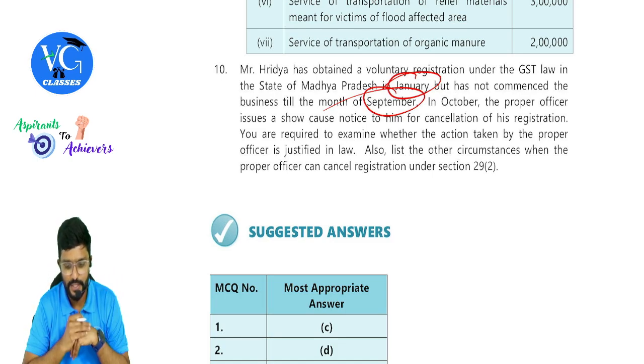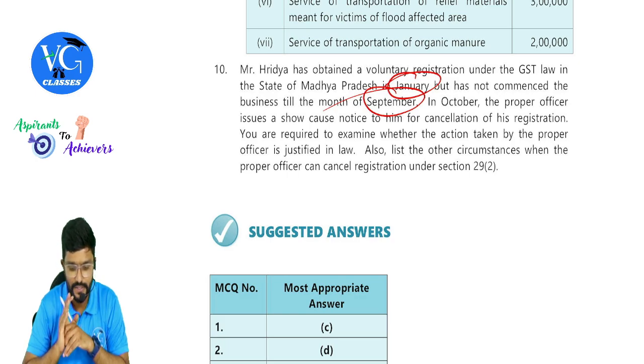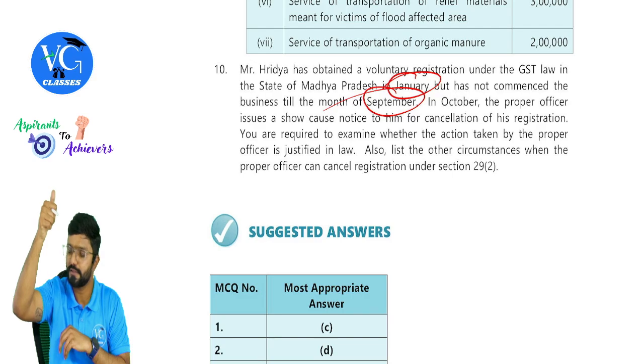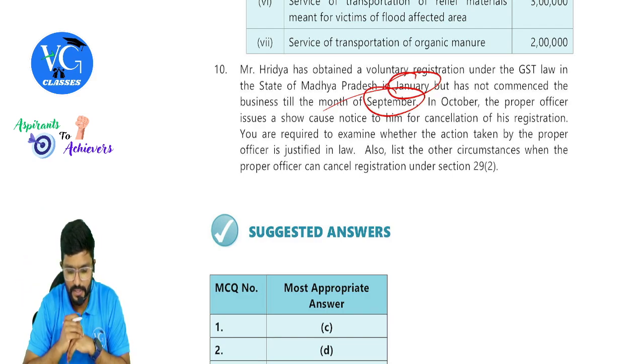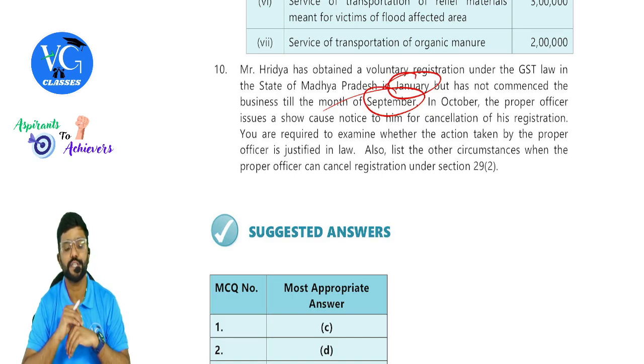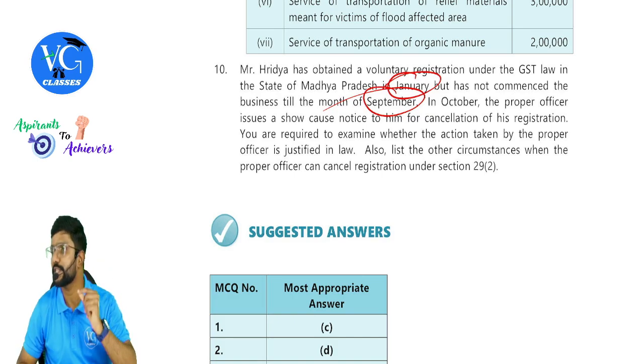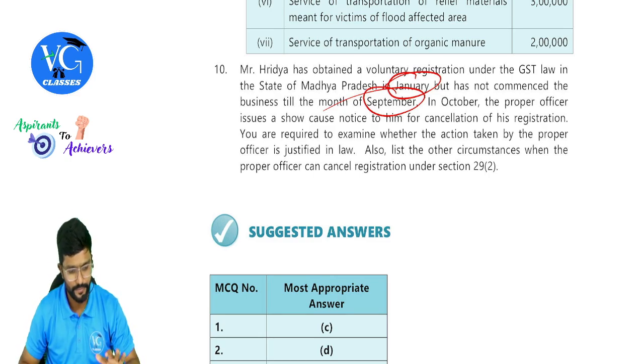In October, the proper officer issues a show cause notice to him for cancellation of his registration. You are required to examine whether the action taken by the proper officer is justified in law. Also list the other circumstances when the proper officer can cancel the registration as per section 29 subsection 2. Okay, let us see that, guys.